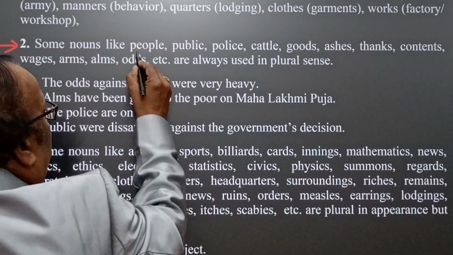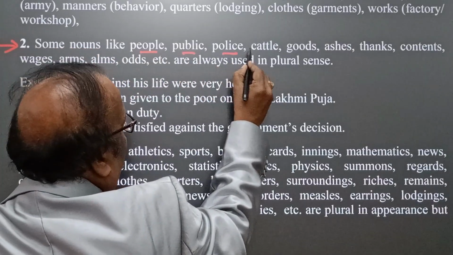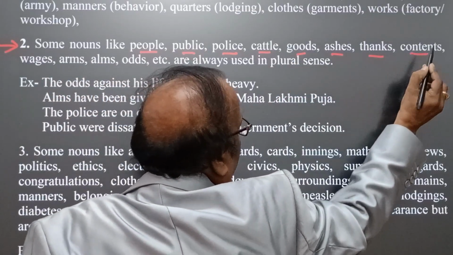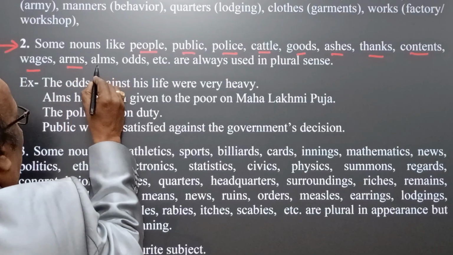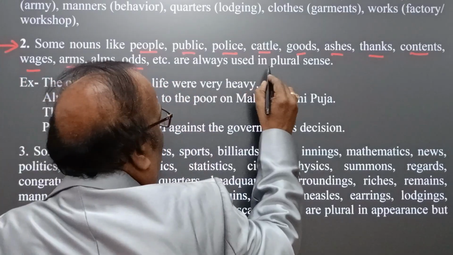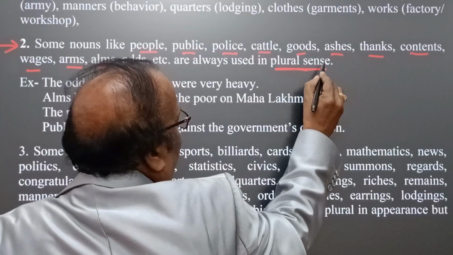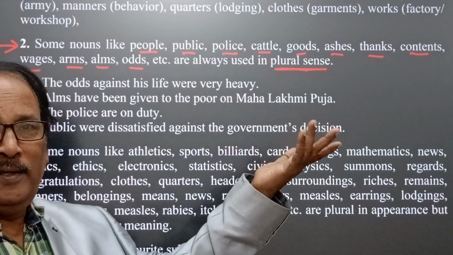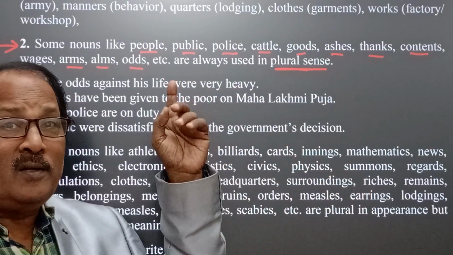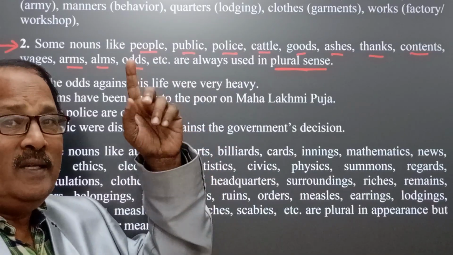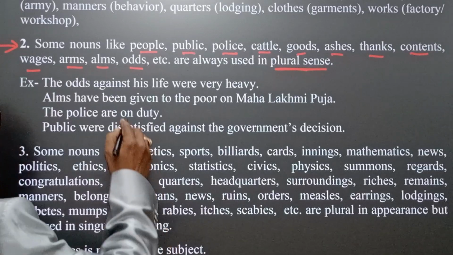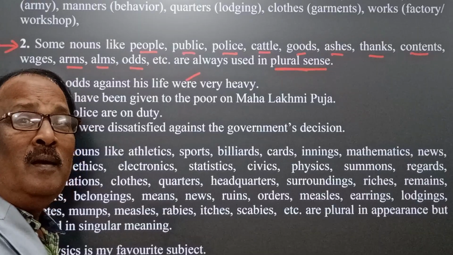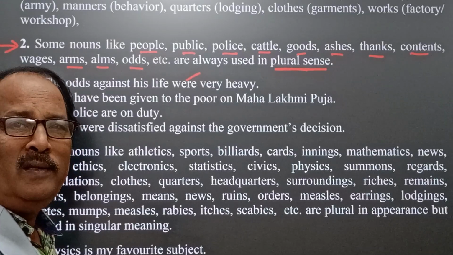Some nouns like people, public, police, cattle, goods, assets, thanks, content, wages, arms, odds, etc. are always used in plural sense. Remember, these nouns are always used in plural sense and they usually take plural verbs. That should be carefully remembered. How? The odds against his life were very heavy. It means he faced a number of odds in his life.